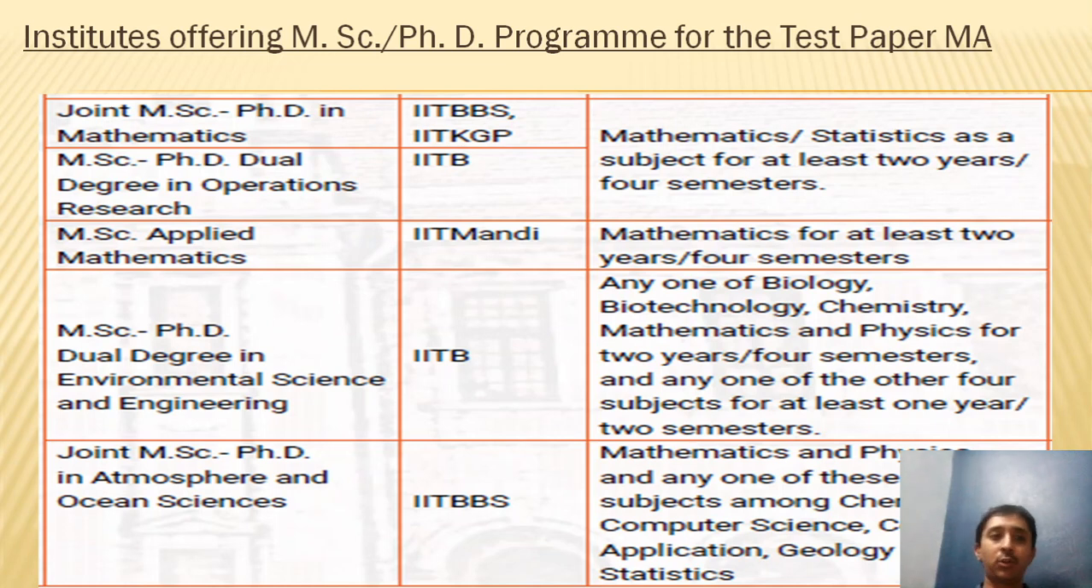I'm not very sure about that. The same way, joint MSc PhD in Mathematics is offered by IIT BBS. I think this is Bhubaneswar, IIT KGP Kharagpur, and MSc PhD dual degree in Operations Research is being offered by IIT Bombay. For this, either mathematics or statistics has to be studied as a subject for at least 2 years or 4 semesters in the bachelor's degree.